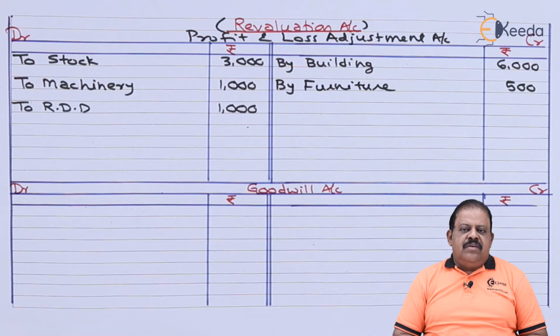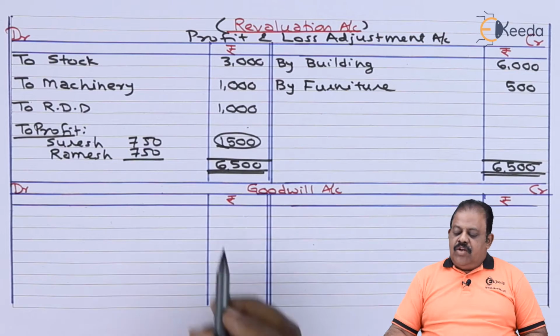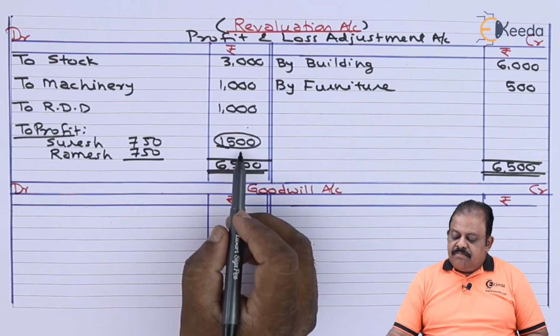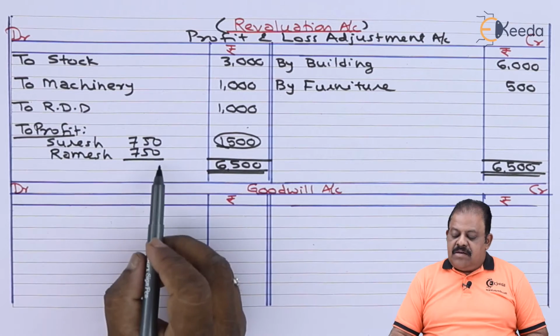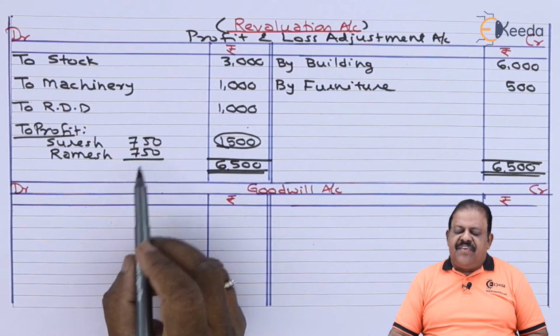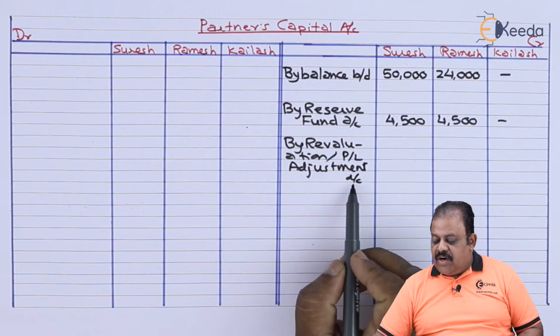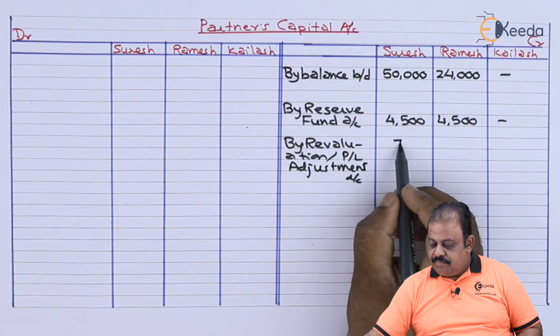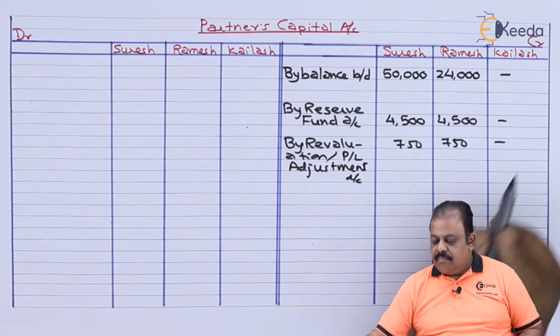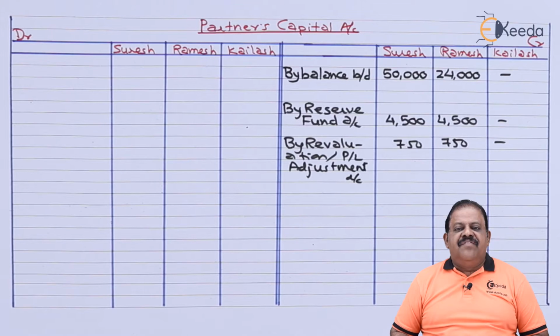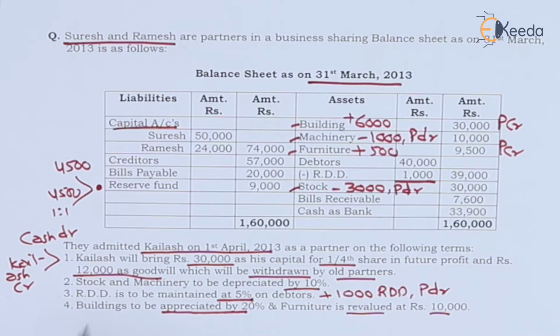We can close revaluation account to find profit or loss. Revaluation profit is 1,500. It is divided among old partners in equal ratio, 750 each. Partners capital account credit by revaluation of profit and loss adjustment account. Profit each 750. Let us discuss now first adjustment.